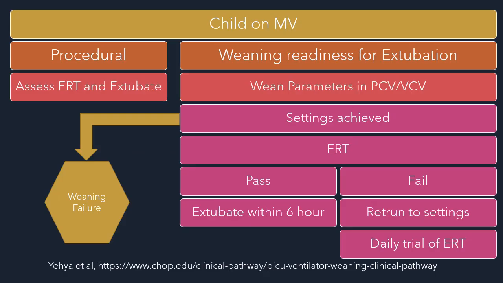So to summarize what we have seen so far, this is the same slide as earlier. Child is on mechanical ventilation. Assess the weaning readiness. If the patient is ready, wean the parameters in your control mode to the lowest setting possible. Once the setting is achieved, do an extubation readiness trial. If the extubation readiness trial is a pass, then extubate within 6 hours. If it's a fail, return to the previous settings and do a daily trial of extubation readiness. If you are unable to reach this setting due to some reason, there's a problem in reducing the settings, reducing the pressure support, assess for weaning failure, see the causes, address the cause for failure and re-evaluate in 6 hours.